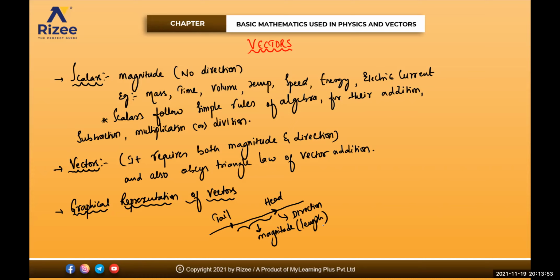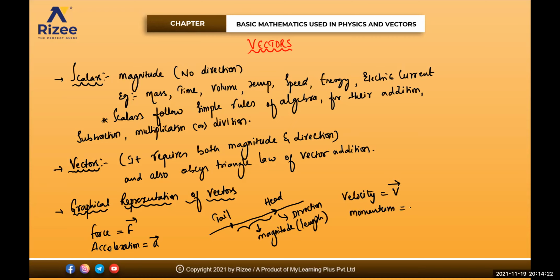Like say force, the representation of force is F bar. Acceleration is represented by A bar, isn't it? Velocity, the first letter is V, there is a reason it is a vector, V bar, isn't it?